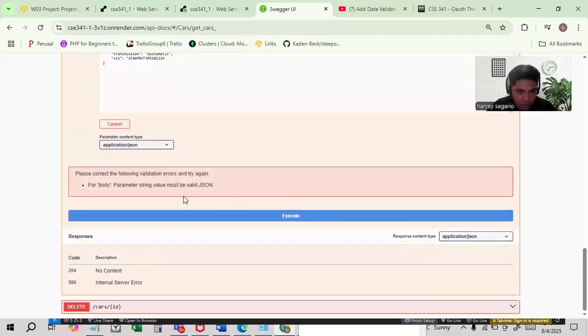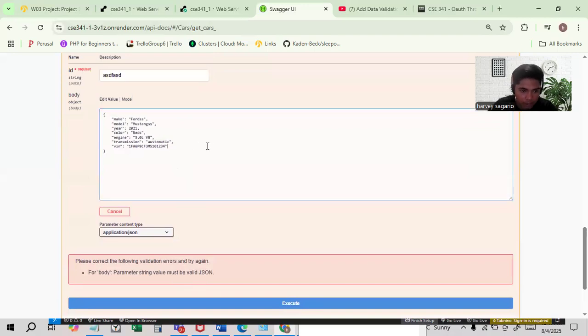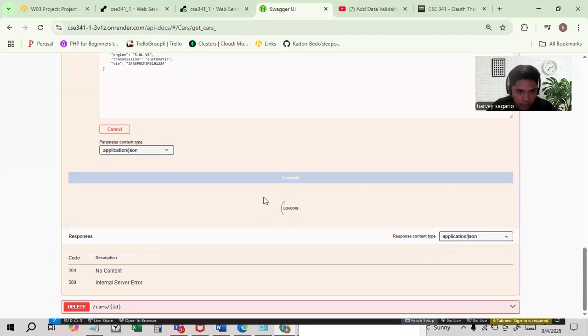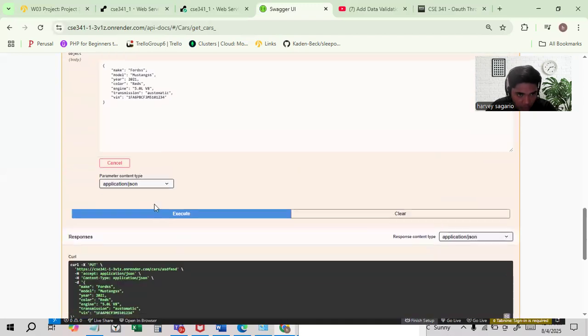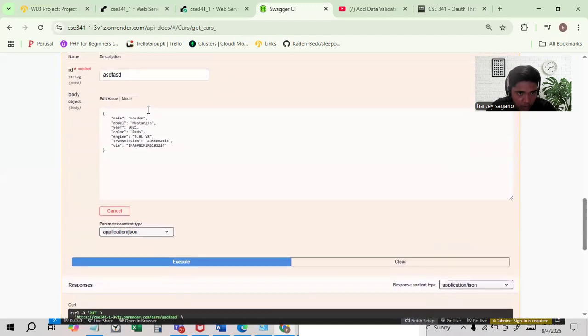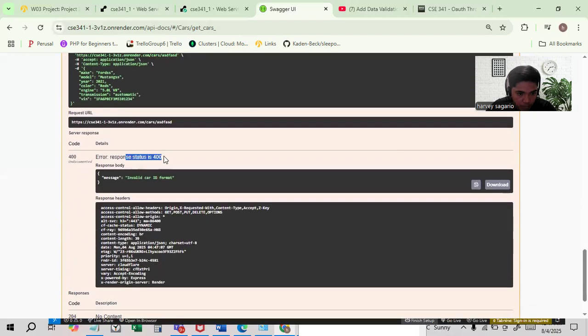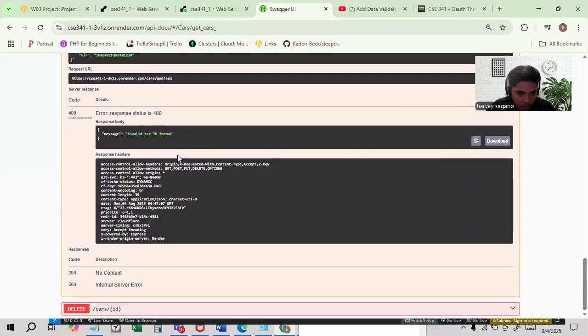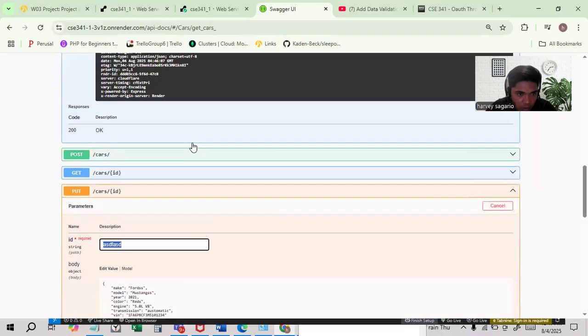Good. Okay, there should be an invalid car ID format. So, yep, there's an error status there. Okay. Set the validation invalid car ID format. Okay. So this is it.